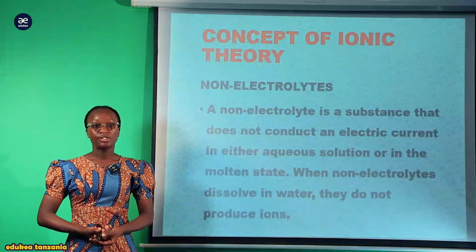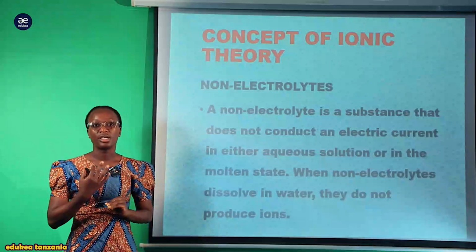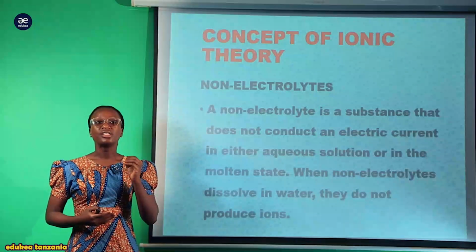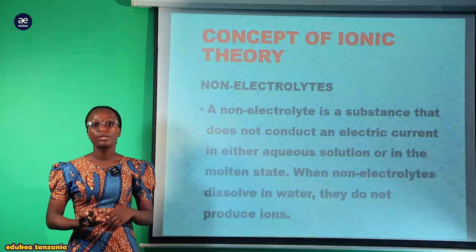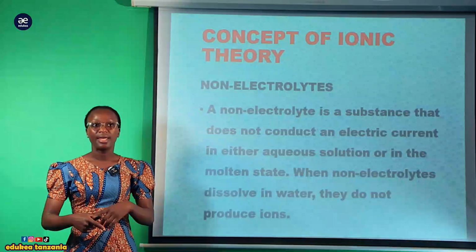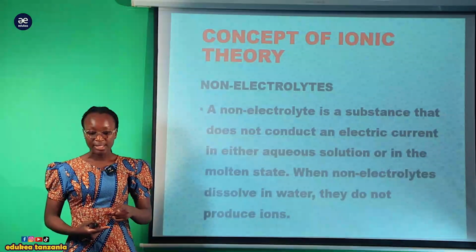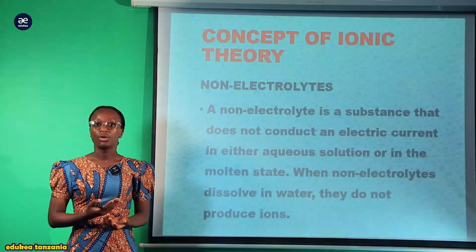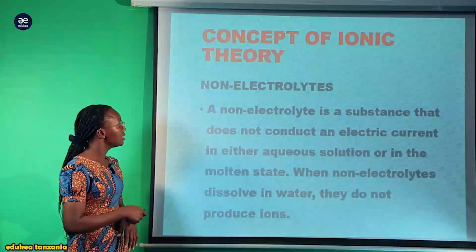When we talk about non-electrolyte, it is the vice versa of electrolyte. Kama tulivyoona kwamba electrolyte ni ile substance ambayo ina dissociate into free ions and the electric current can pass through it. It allows the passage of electric current, meaning that a non-electrolyte does not do as an electrolyte substance does.